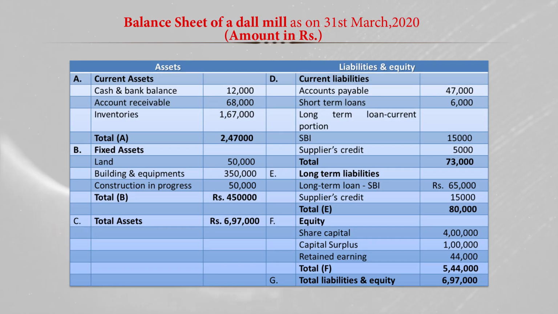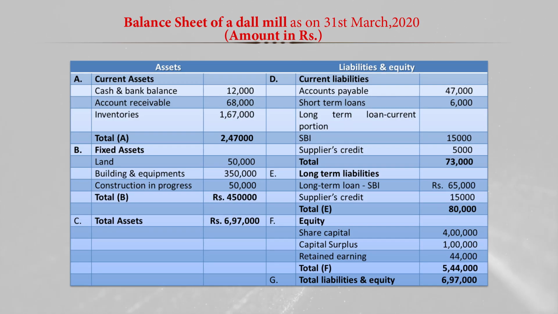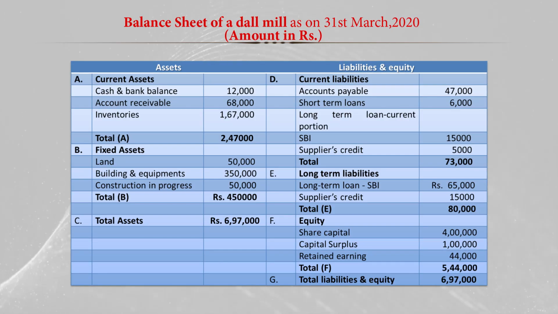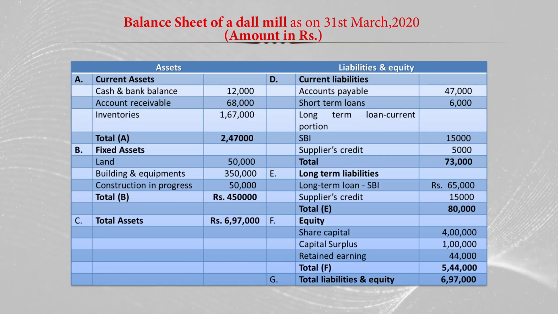So this 6,97,000 in terms of total liabilities and equity is equal to the total assets, which is also 6,97,000. Here in the balance sheet we have to make a balance: the total assets should be equal to the total liability and equity.